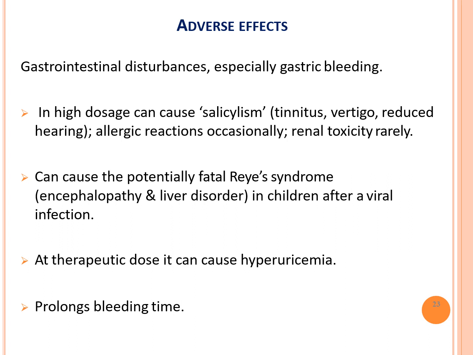Tinnitus, vertigo, reduced hearing, occasionally allergic reactions, and rarely renal toxicity. It can cause the potentially fatal Reye syndrome. Reye syndrome can be seen especially in children with viral infections like chickenpox.